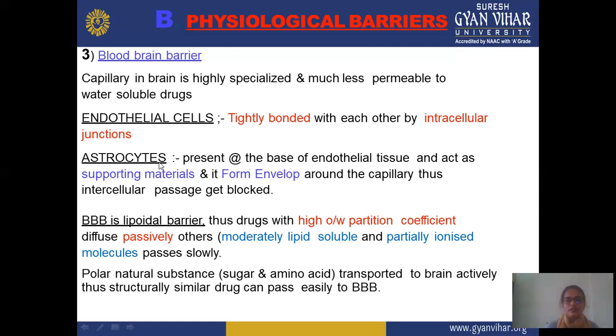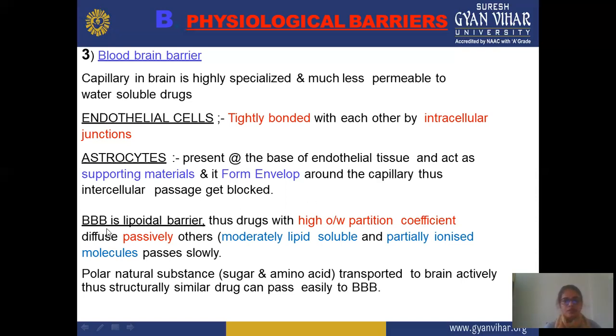Next are astrocytes. An astrocyte is present at the base of the endothelial tissue and acts as a supporting material, and it forms an envelope around the capillary. This blocks the intercellular passage. Astrocytes also cause problems for the passing of the drug, because they are present on the basement endothelial tissue of the blood-brain barrier and act as a supporting material. They also develop a cover, like an envelope, and due to this covering and supporting material, the intercellular passage is blocked and the drug is not allowed to pass.